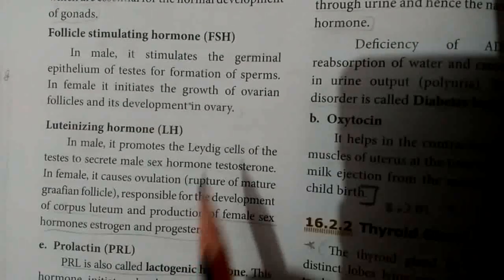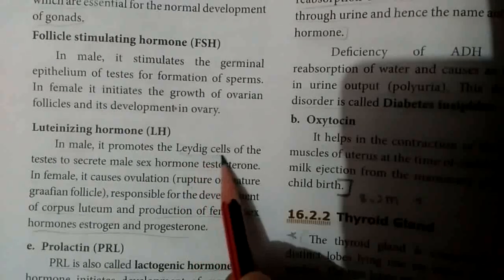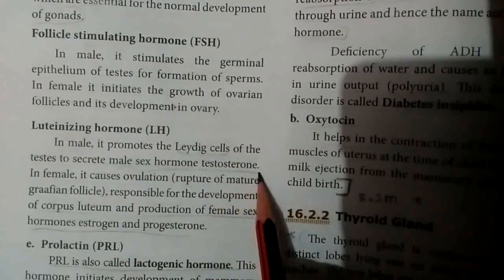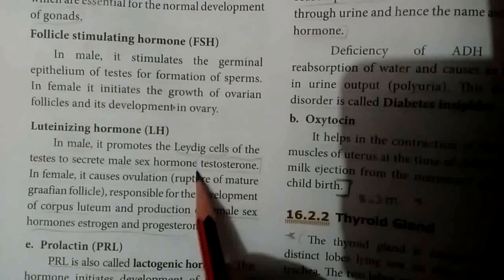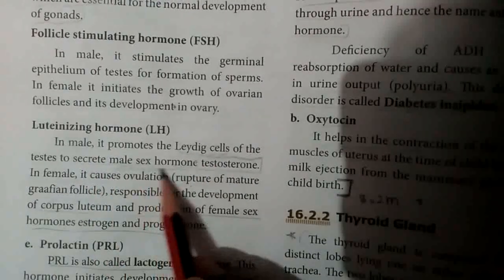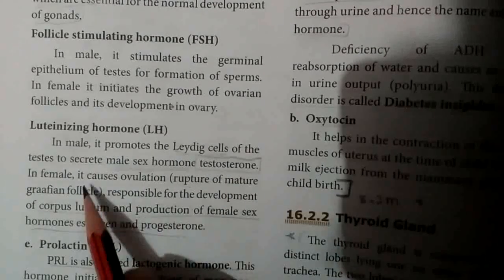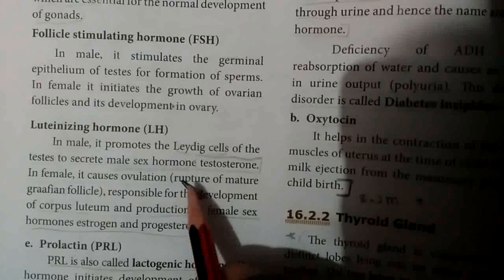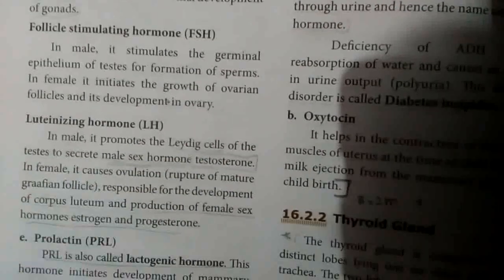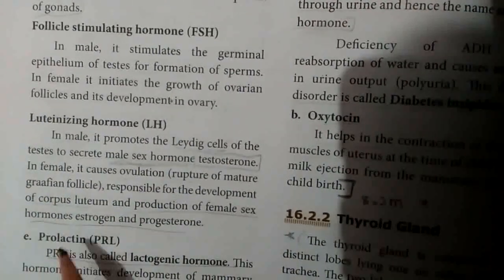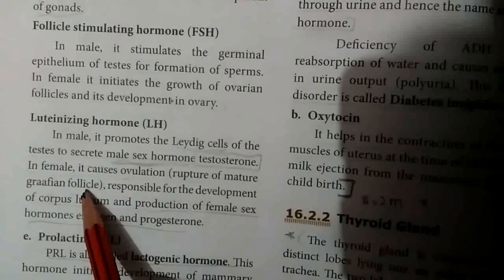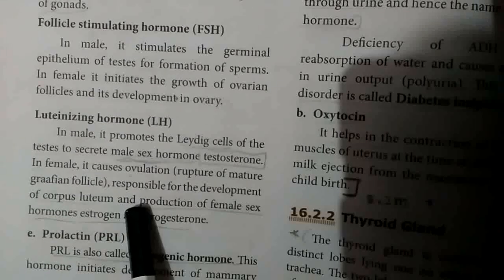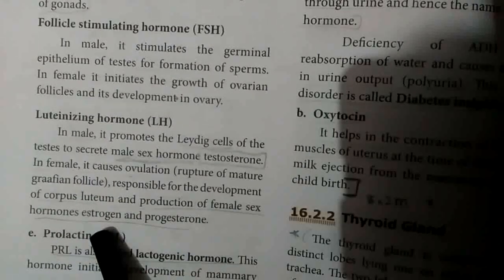In males, it promotes the Leydig cells to secrete the male sex hormone, that is called testosterone hormone. In females, it causes ovulation. Ovulation means rupture of the mature Graafian follicle. It is responsible for the development of the corpus luteum and the production of the female sex hormones,